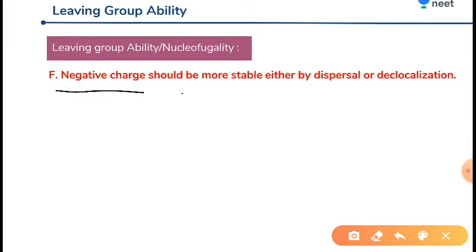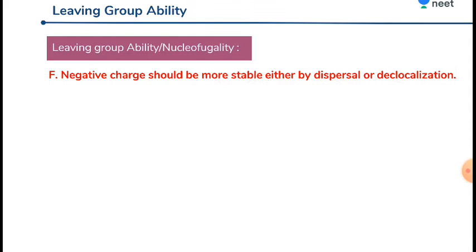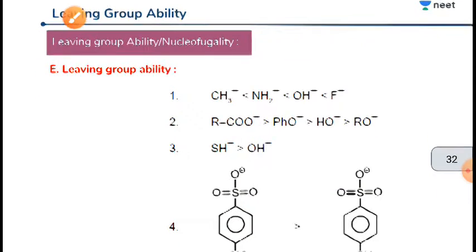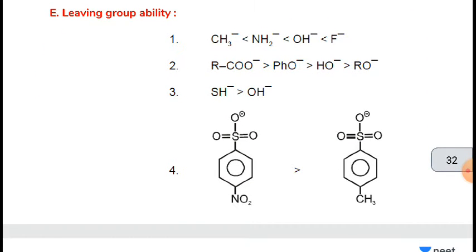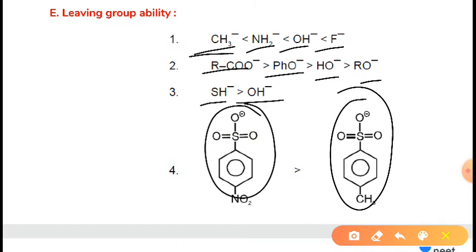Now again, negative charge should be more stable either by dispersal or delocalization. Next is leaving group ability. As you can see here, this is a better leaving group than this, and after that this. RCOO negative is a better leaving group than PhO negative, then OH negative, then RO negative. And SH negative is a better leaving group than OH negative. And here also you can see.